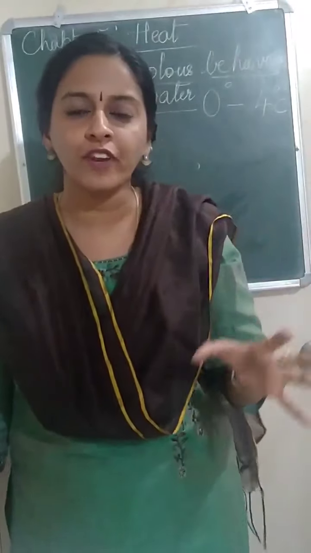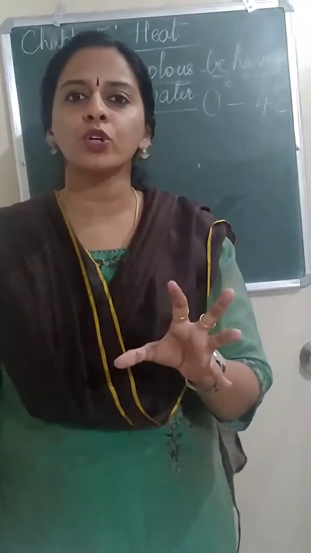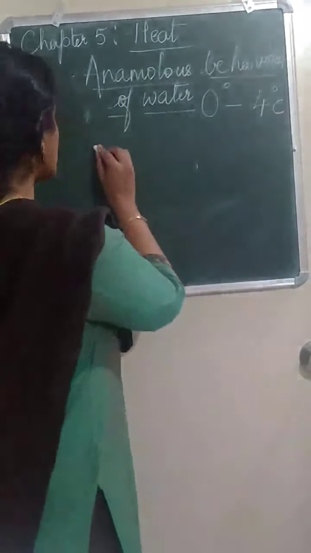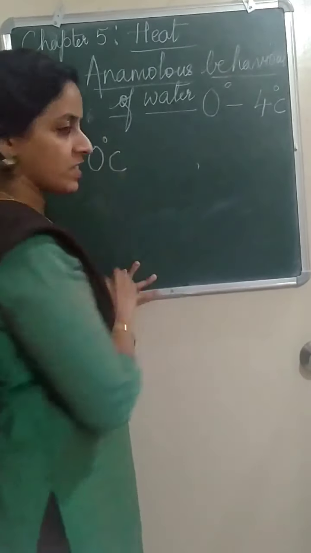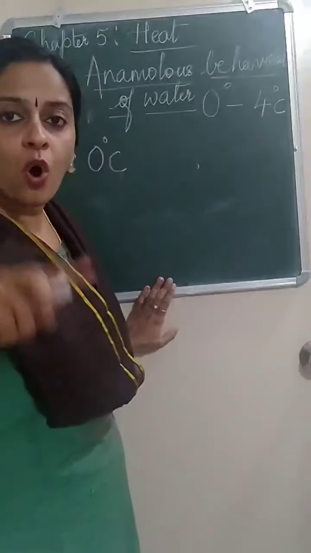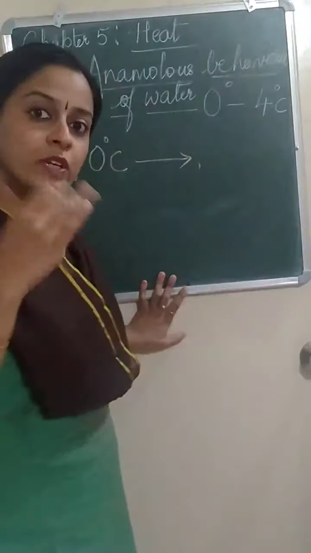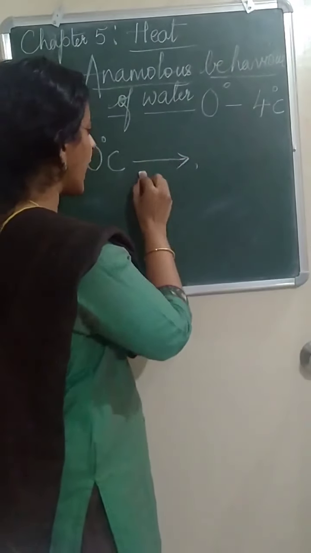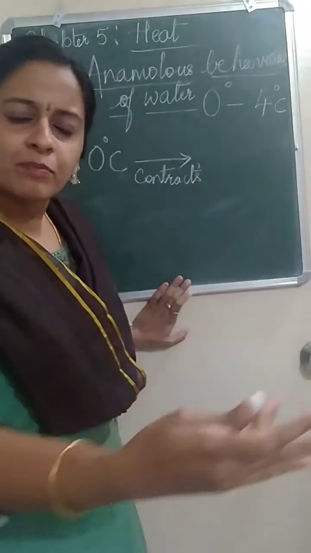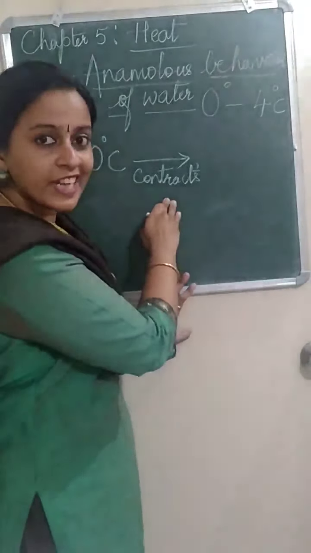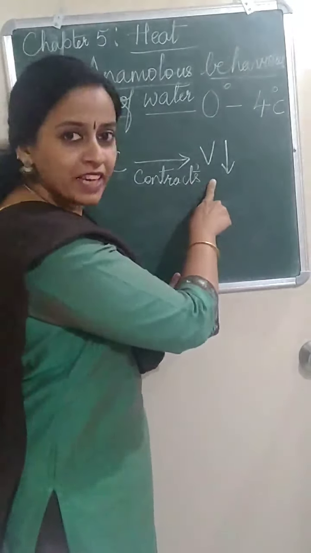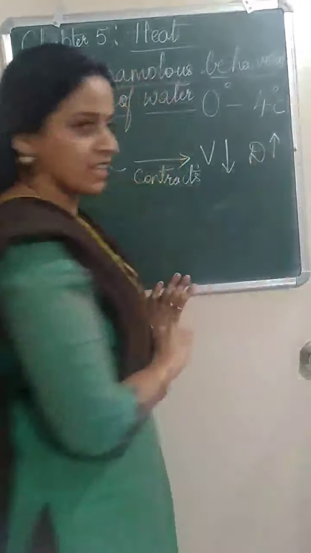In the temperature range of 0 to 4 degrees Celsius, water shows an abnormal or anomalous behavior. What happens to water? When you start heating water from 0 degrees Celsius, normally on heating it should expand. But from 0 degrees Celsius on heating, what will happen is ulta, the reverse. Instead of expanding, it contracts. And the rest of the process is the same. If the object is contracting, then the volume will be less. Volume decreases. If the volume decreases, then the density will increase.